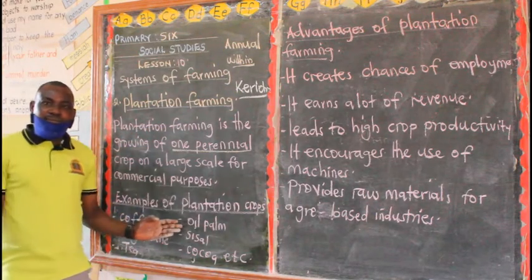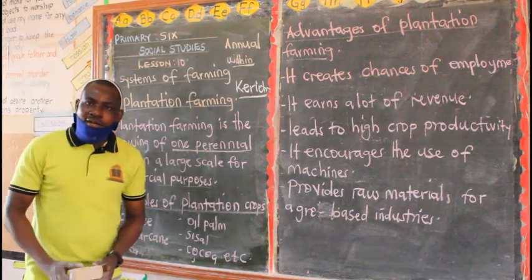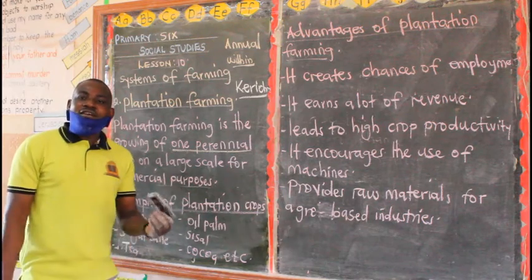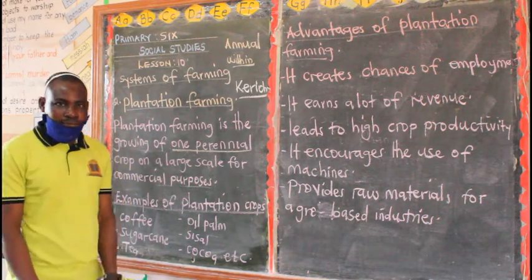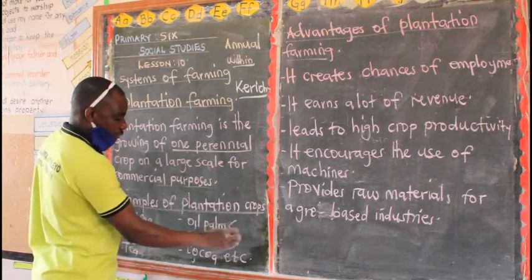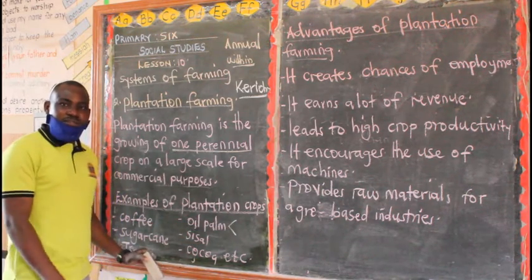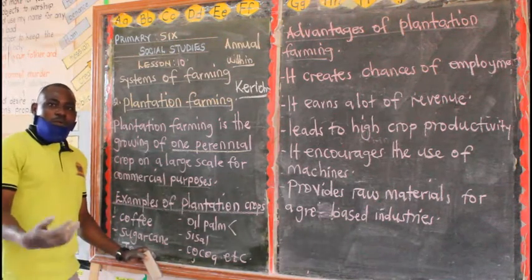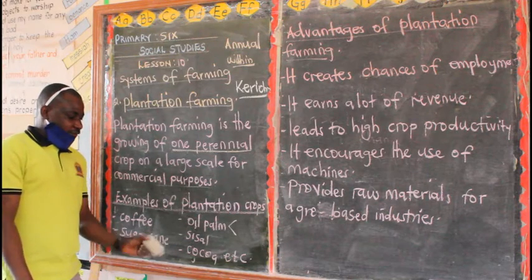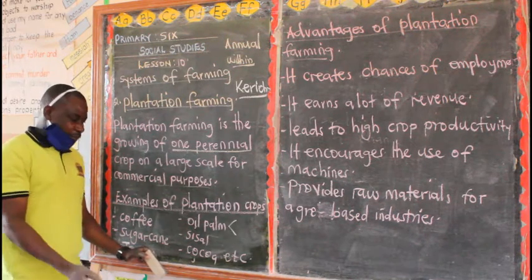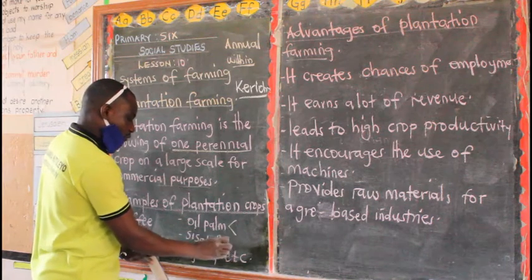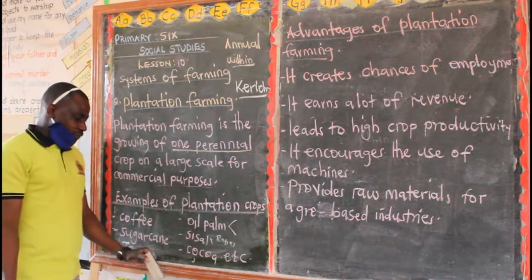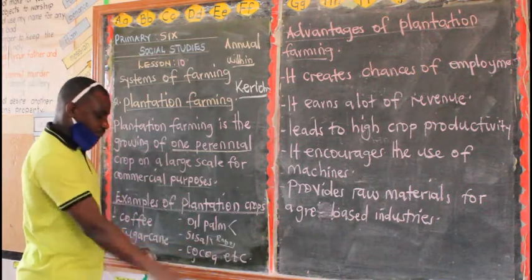Then you have oil palm. Under oil palm I gave you two island districts in Uganda. I told you that we have two island districts in Uganda which are famous for the growing of oil palm. We talked of Kalangala and also Buvuma Island districts. So we have oil palm. Then we also have sisal. Which products do we get out of sisal? Last time we talked of the ropes and also the sacks. So the major product got from sisal is ropes.